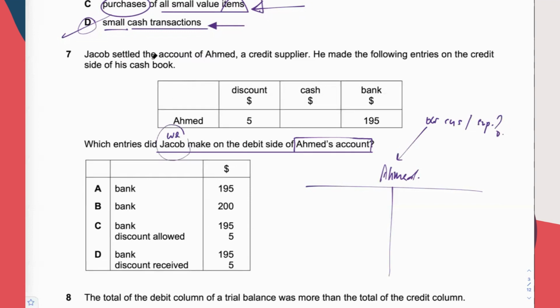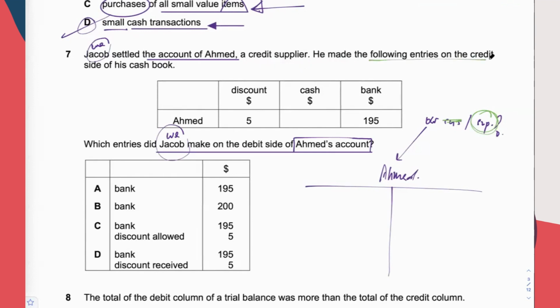Jacob settled the account of Ahmed. So that means we are making payment. We are Jacob. We make payment to Ahmed. So I think Ahmed is our supplier. So I circle supplier. So they have mentioned here, so this reconfirms what I identified.